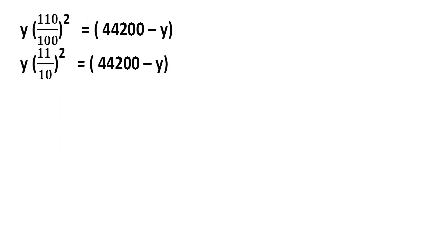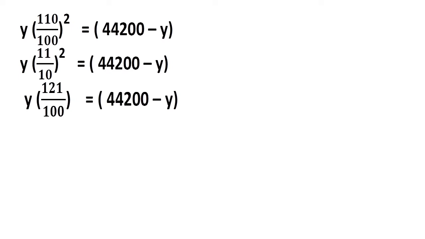Right? Obtain the LCM on the left hand side. It gives Y into 110 by 100 whole square. The simplified form will be 11 by 10. Once you obtain the product of 11 by 10 whole square, it is 121 by 100.